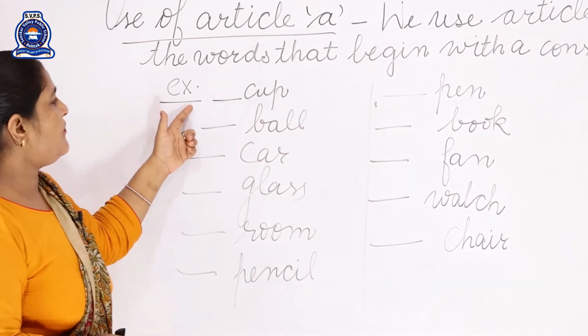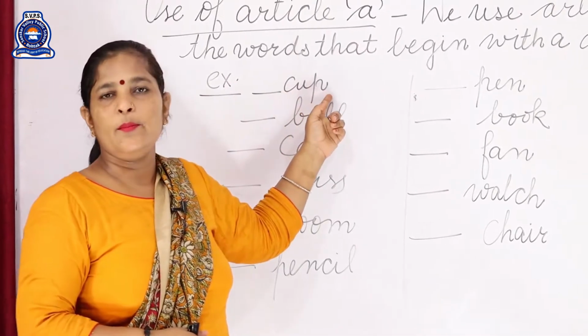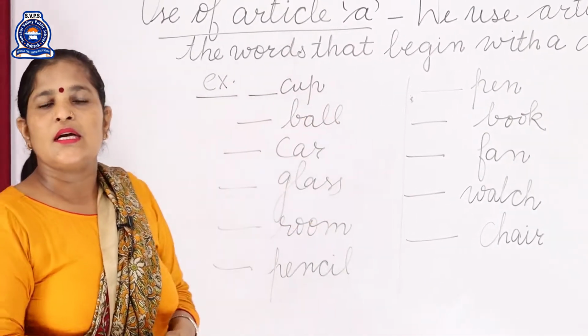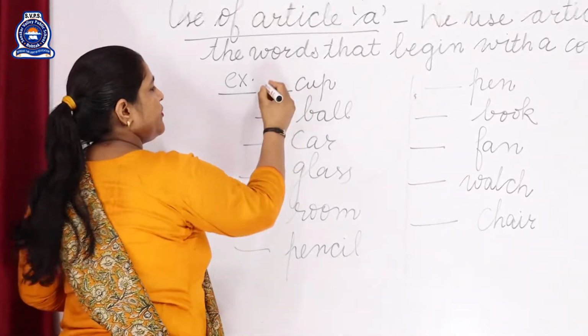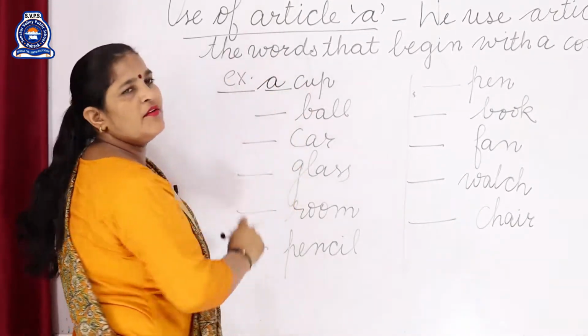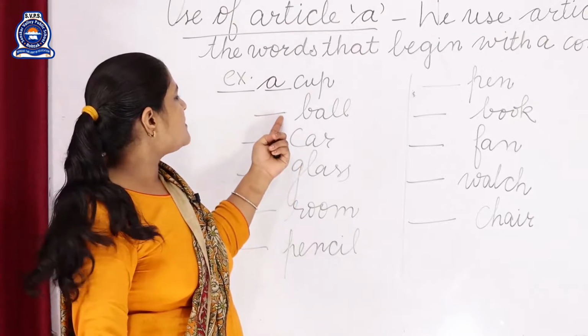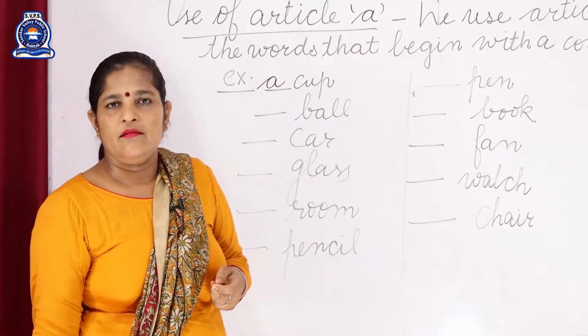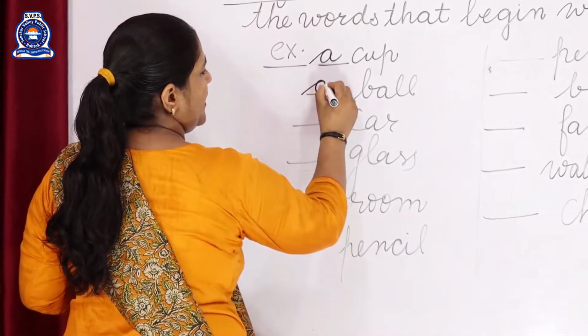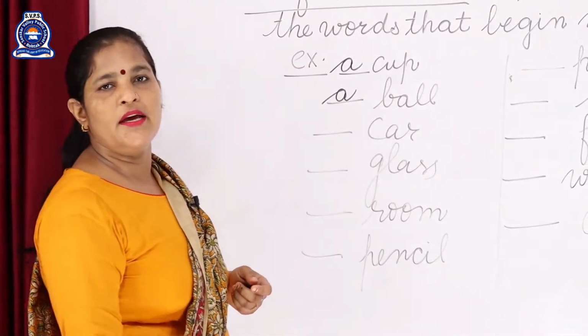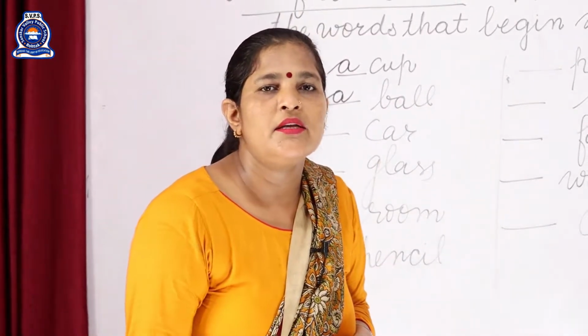Like, see the example first. Dash, cup. Ka. Ka sound is coming here. Ka is a consonant. So what do we have to fill here? Article A we have to fill here, beta. Next one is ball. Ba. What sound is coming here? Ba. Ball. So article A we have to fill here. You are doing this now? Yes or no?